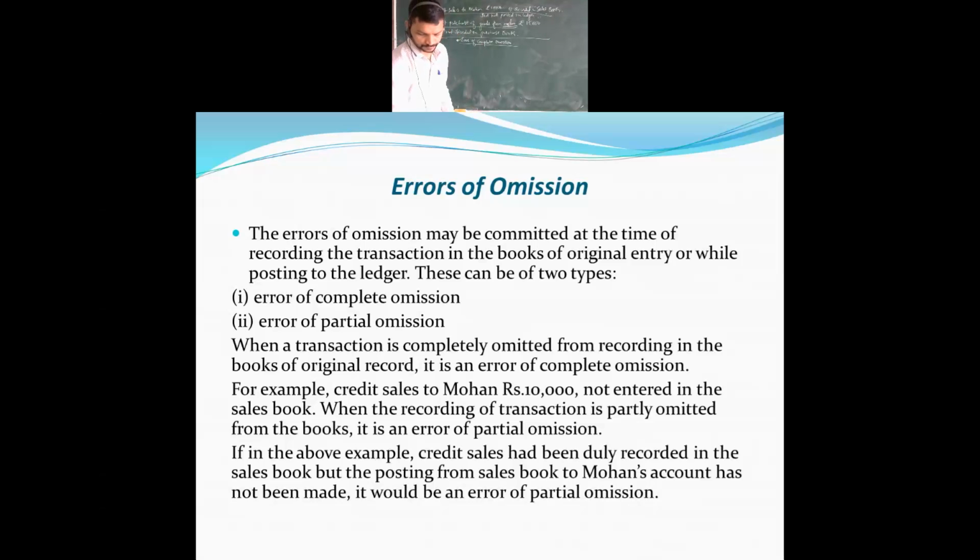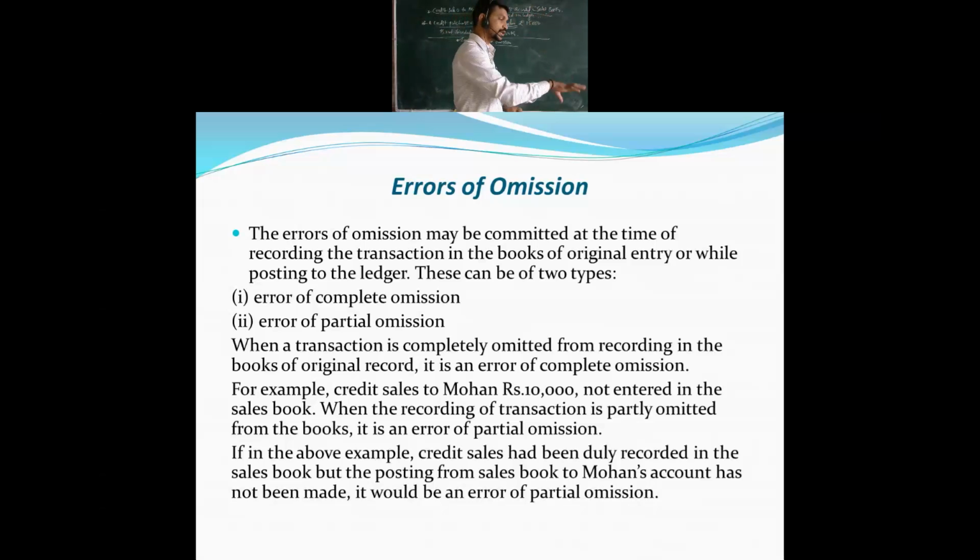Have you got the idea about this? What errors do we find over here? First we took the complete omission. Then the credit sales to Mohan, rupees 10,000, is recorded in the sales book but not posted in the ledger account.